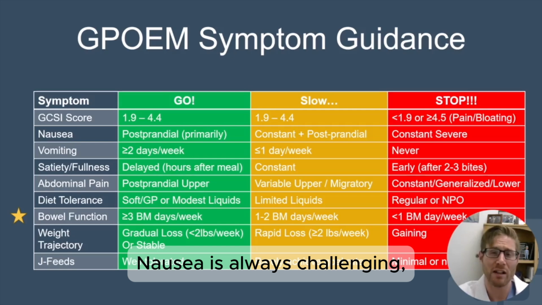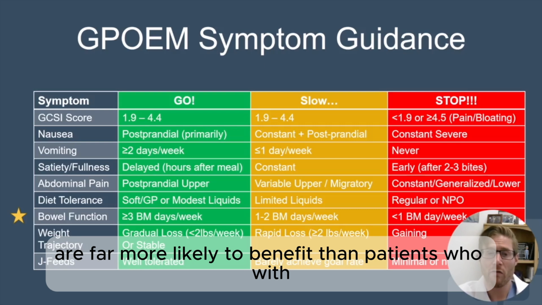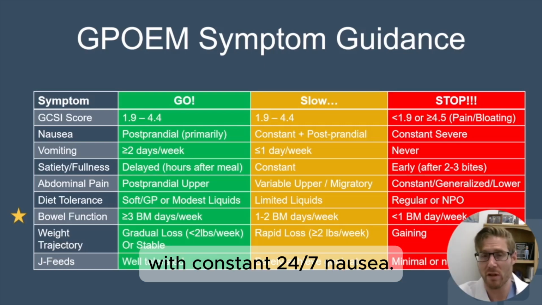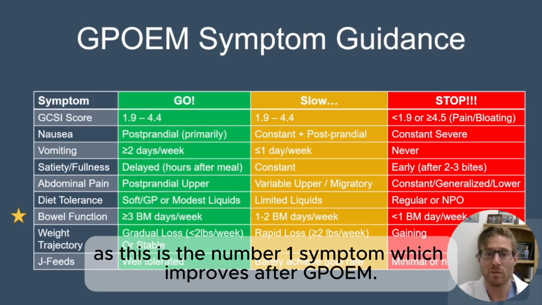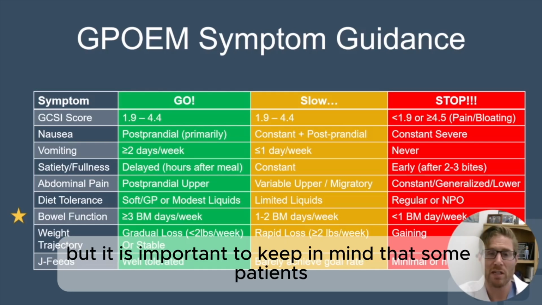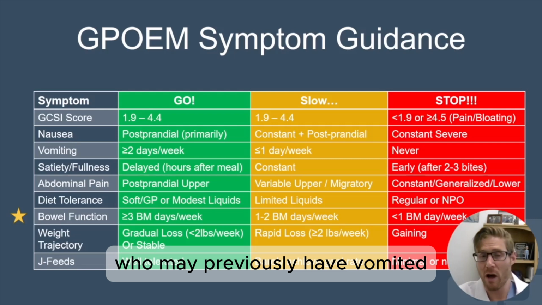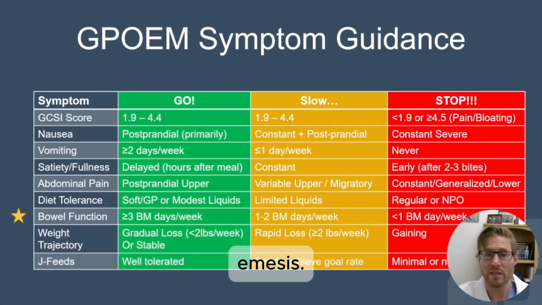Nausea is always challenging, but patients that primarily exhibit postprandial nausea are far more likely to benefit than patients with constant 24/7 nausea. Vomiting is key, as this is the #1 symptom which improves after GPOEM. I'm always hesitant in patients who do not vomit, but it's important to keep in mind that some patients who may previously have vomited utilize dietary and pharmacologic strategies to avoid emesis.